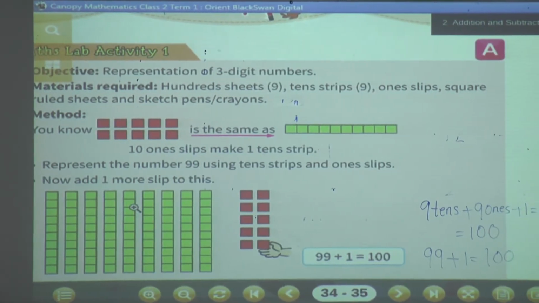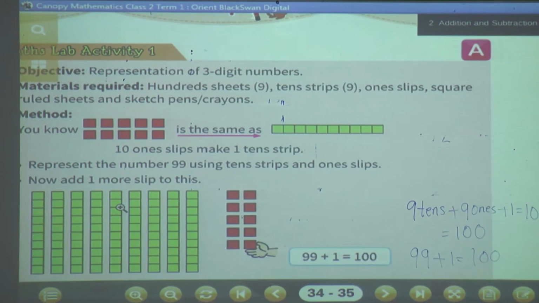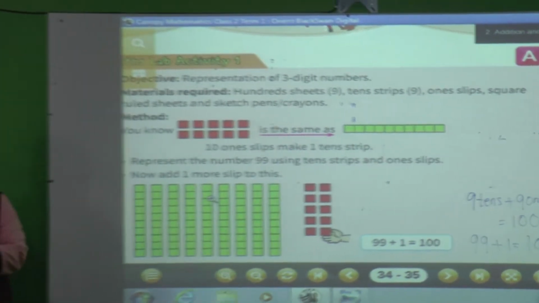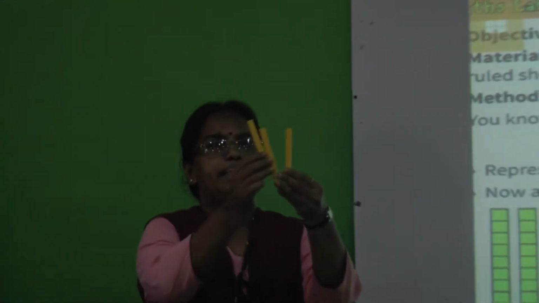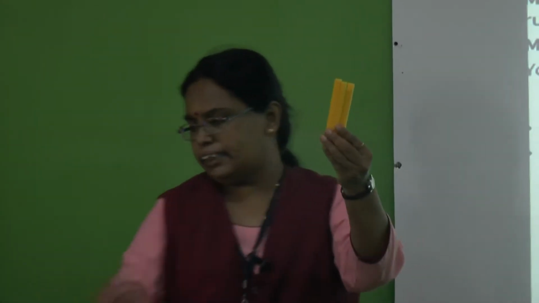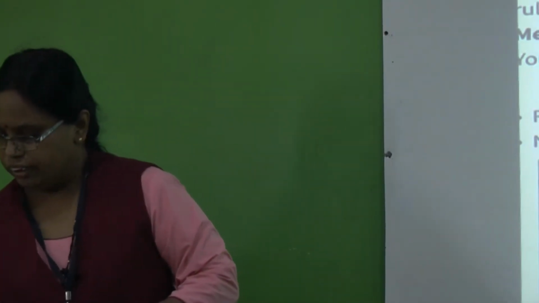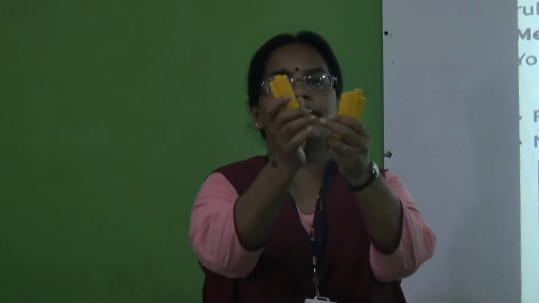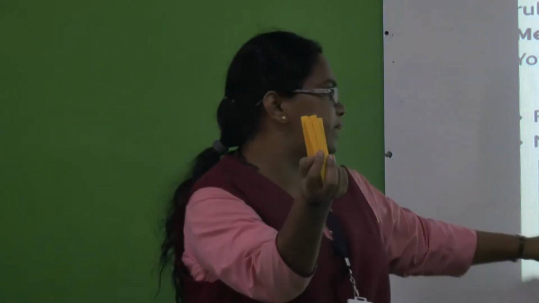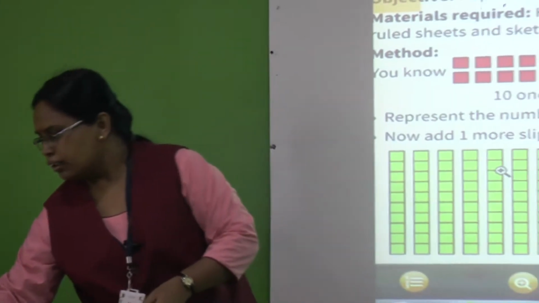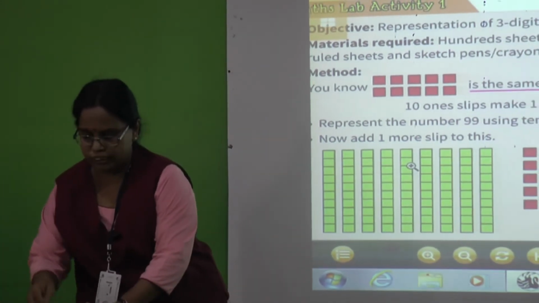See here, there are blocks as we have shown here. 9 tens. See this, this is 1 ten, 2 tens, 3 tens, 4 tens, 5 tens, 6 tens, and 6, 7, 8, 9. These are 9 tens. Now these 9 tens and then 9 ones.